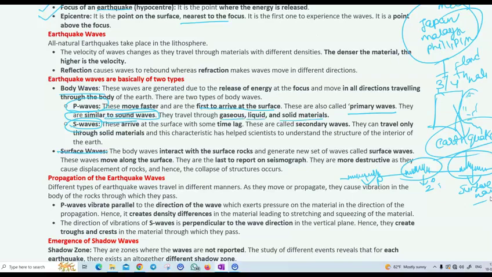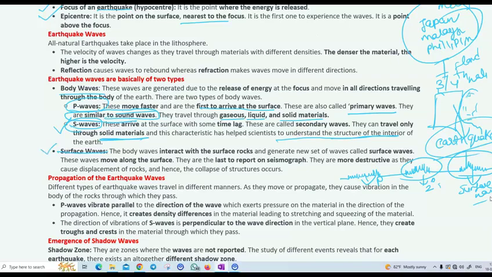That's why they appear on the Earth's surface first. But compared to that, S waves only travel through solid materials. These S waves are helpful for scientists to understand the structure of the interior. These S waves are very important. So P waves travel through all three types of materials and arrive at the surface first, but S waves only travel through solid materials.